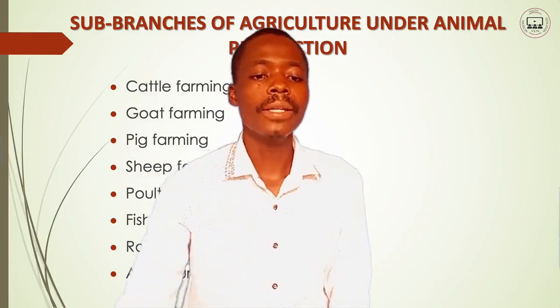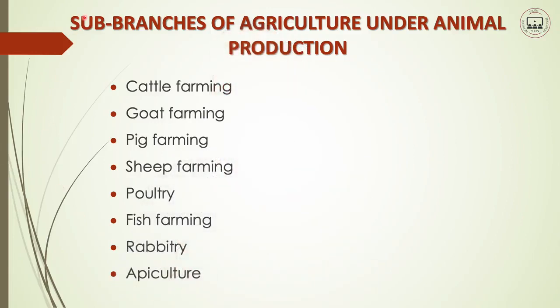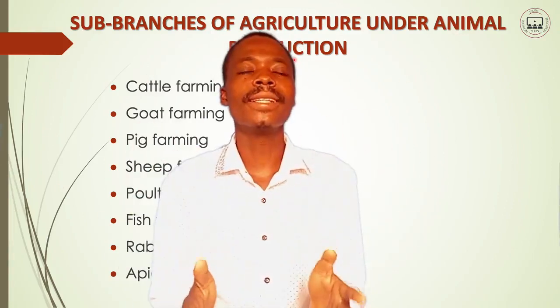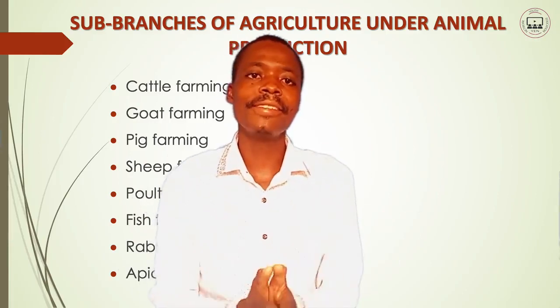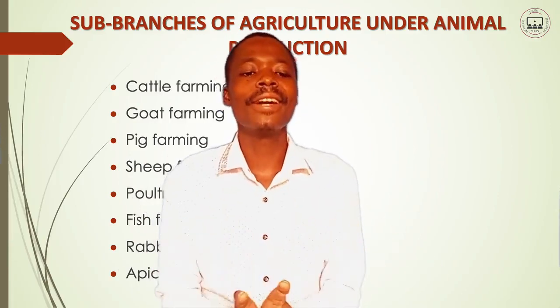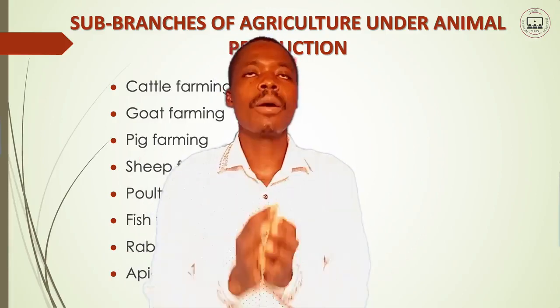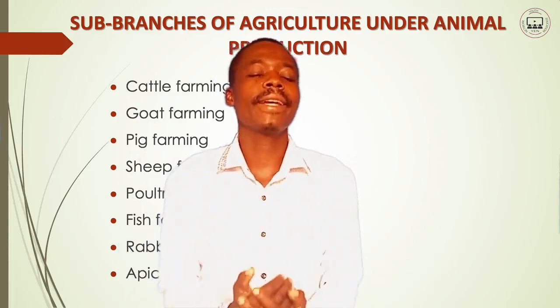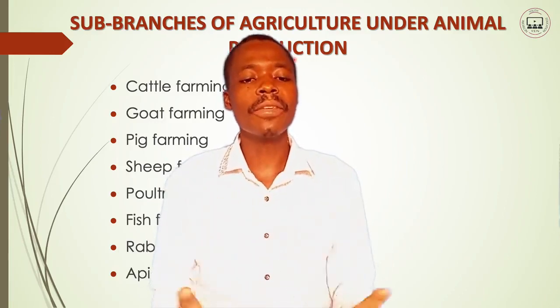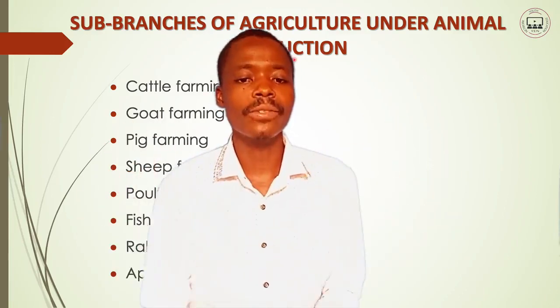Now, moving forward, you have this one as sub-branches of agriculture under animal production. Also, animals differ in their appearance, in their behaviors, in their functions, and in the way they reproduce themselves, so they are also divided. Some of them are divided according to their names. Look at this.